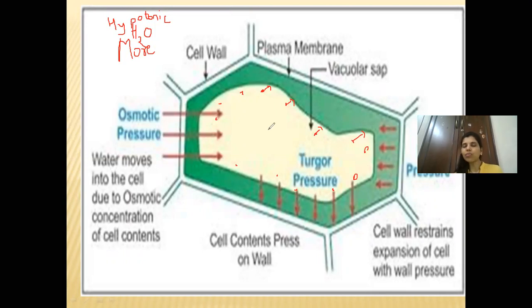So to prevent that, whenever the pressure inside increases because of endoosmosis, this pressure which the water is exerting in all directions, when it increases to a little higher level, that is known as osmotic pressure. Due to that osmotic pressure, the water will be prevented from moving inside. So water will be blocked. As the turgor pressure is exerted, the osmotic pressure now increases.